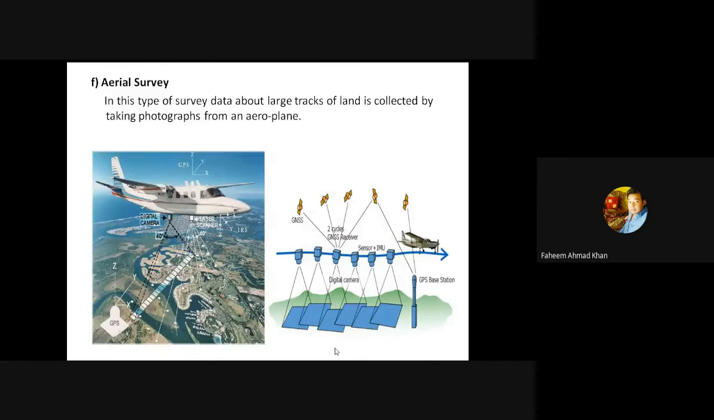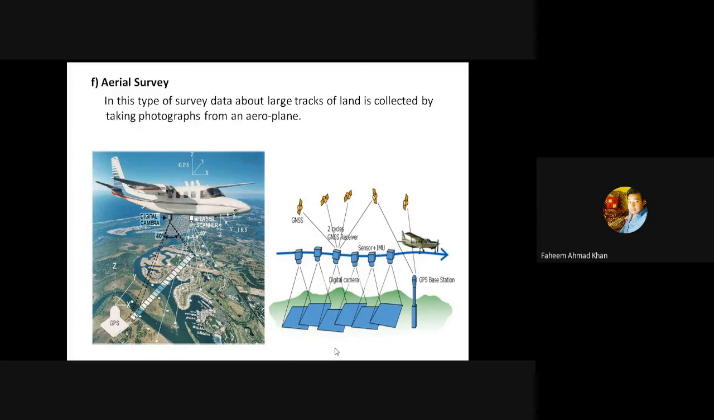The aerial survey, now this is an interesting type of survey which you will study in surveying 2. In this type of survey, data about large tracts of land is calculated by taking photographs from an aeroplane. Now, it would be interesting to know that aeroplanes are used for surveying purposes also. It is not only for transporting people from one place to another. It is also used for surveying works.